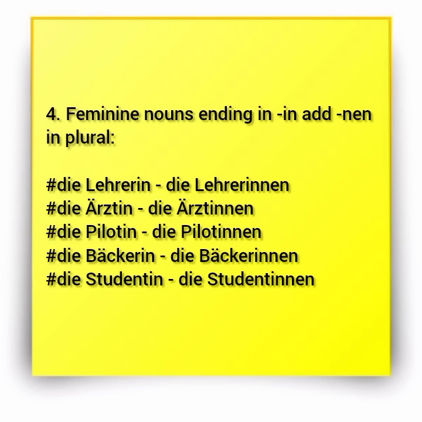Remember, because of the umlaut, you're now pronouncing it as e. Don't say Astin, no. Die Ärztin, plural, die Ärztinnen. Die Pilotin now becomes die Pilotinnen. All right? And die Bäckerin, die Bäckerinnen. Last example, die Studentin, die Studentinnen. So this one applies for feminine nouns that end in in. What you do is you're now going to add nen to them.